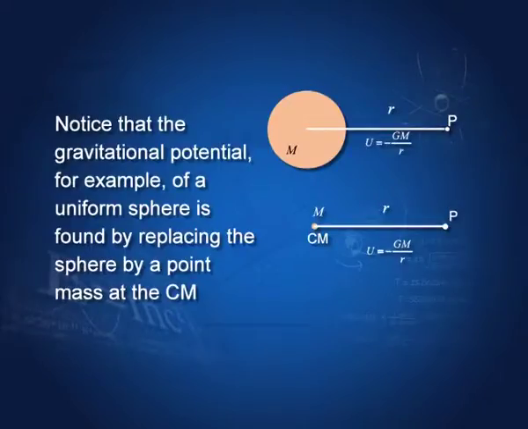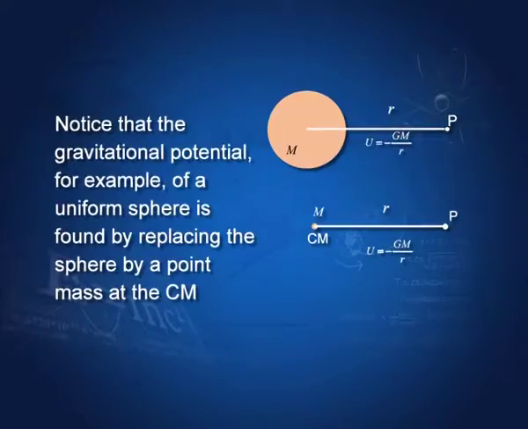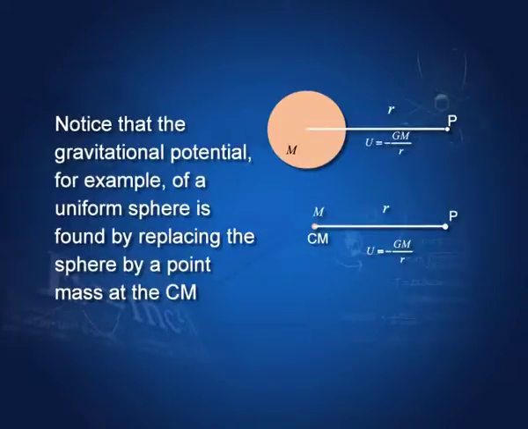Recall that when we find the gravitational potential or gravitational force of the earth on a particle, we consider the distance from the center of the earth. Why? Because the center of mass of the earth is at the center of the earth. Therefore, what we have done effectively is to replace the whole earth by just one point at its center of mass. That is the importance of the center of mass. You can get rid of the whole body and you can concentrate on just one point.